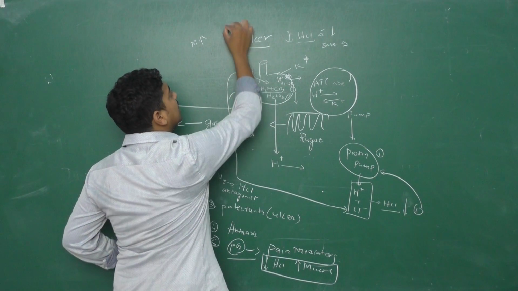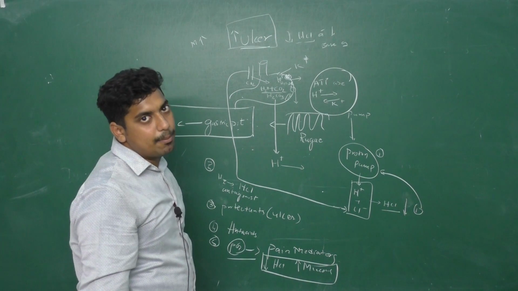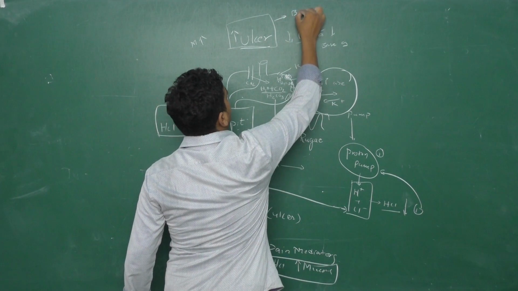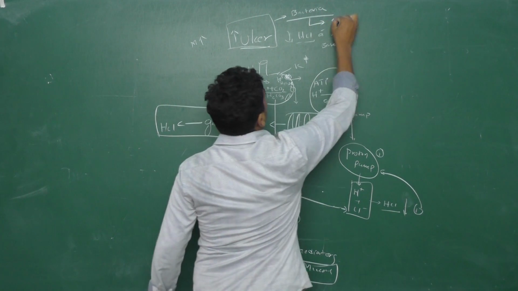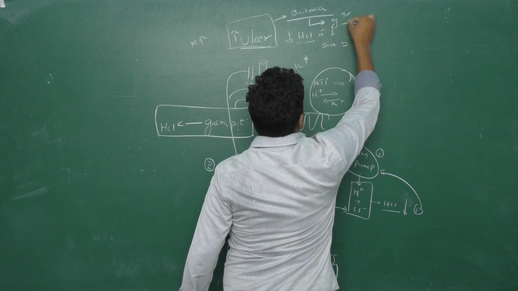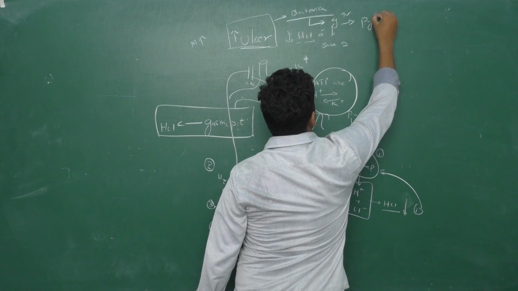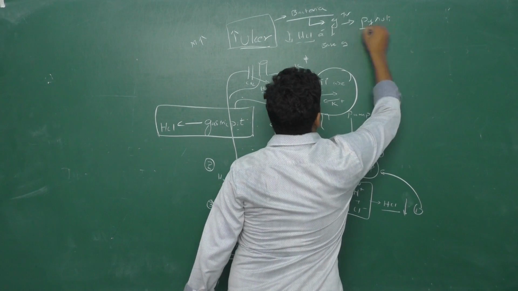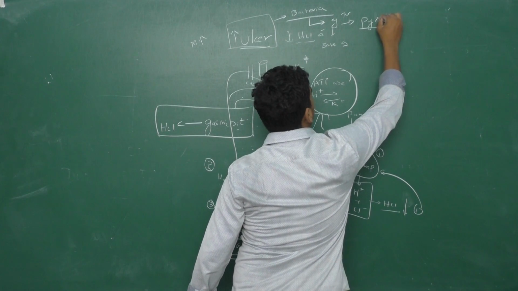And some believe that ulcer is also produced by bacteria, gram-positive bacteria, which is nothing but pylori. This pylori is one of the bacteria.